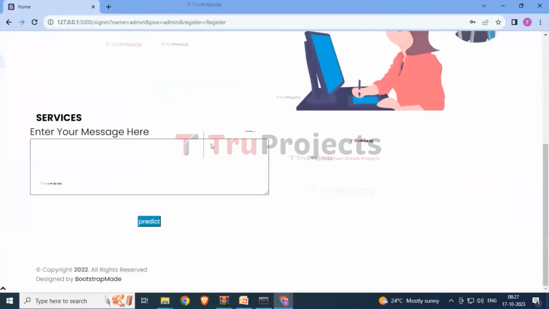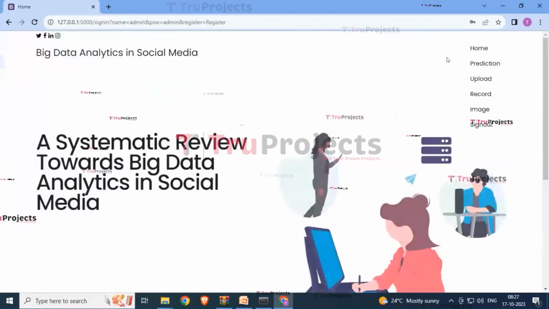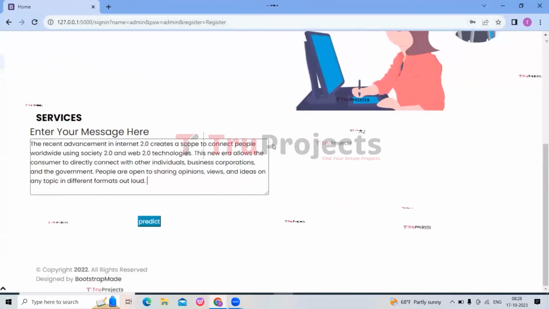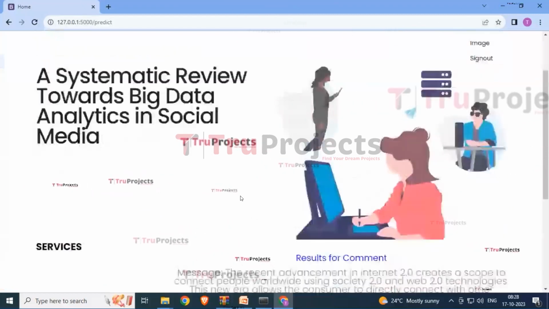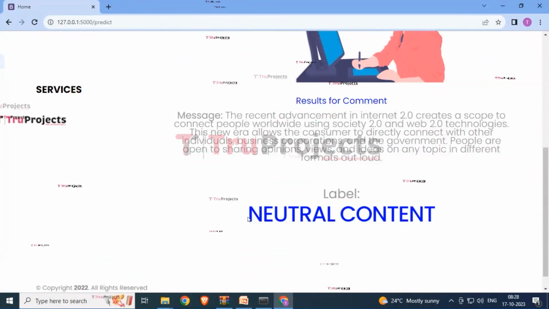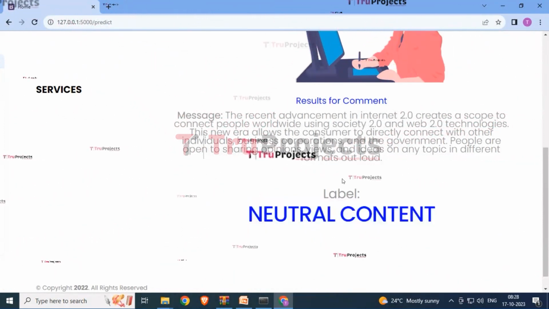So here you can see that you have to enter a message over here for prediction. So let me just enter the message over here. So now here you can see that I have entered the text over here and now just simply click on the predict button. So by scrolling down below, here you can see that it is showing the label as neutral content. So depending upon the text you are providing over here, it will detect the label of that message.